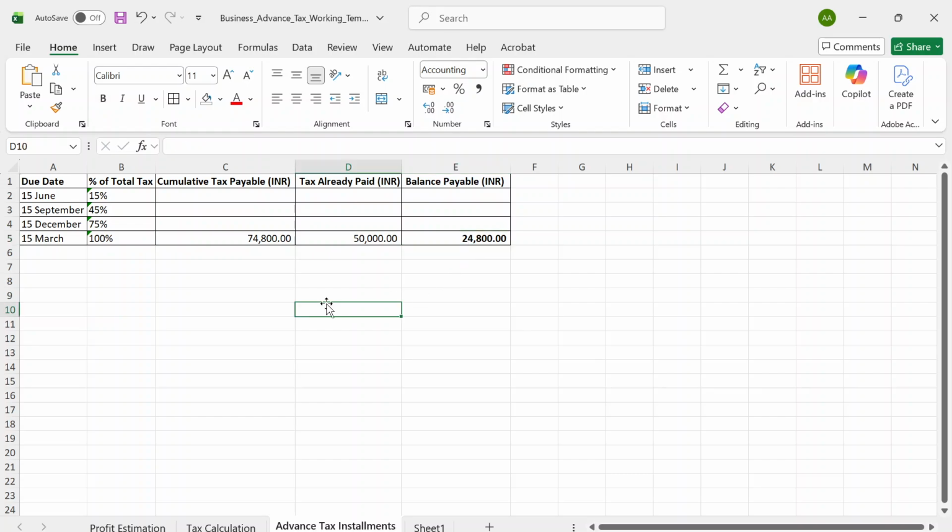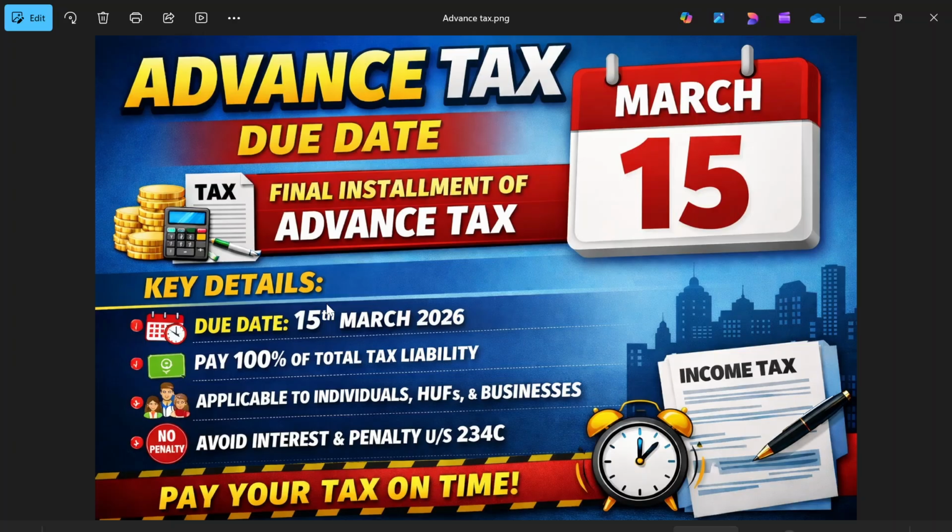So friends, please pay your advance tax before 15th March to avoid interest and penalty under section 234B and C.